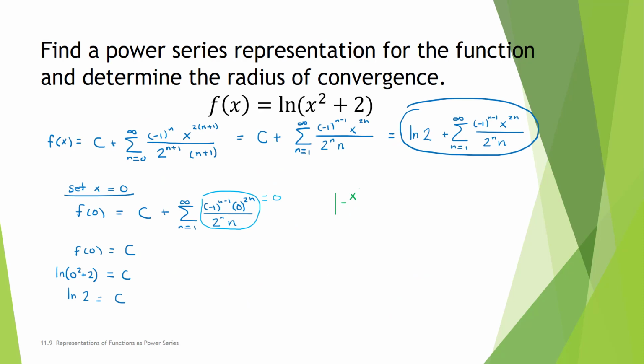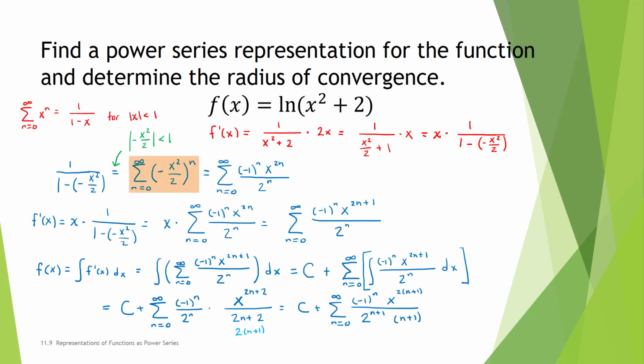If the absolute value of negative x squared divided by 2 is less than 1, that means that the absolute value of x squared divided by 2 is less than 1. Or in other words, the absolute value of x squared is less than 2, or the absolute value of x is less than the square root of 2. So the radius of convergence for our original series is the square root of 2.